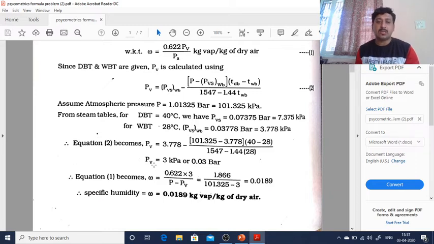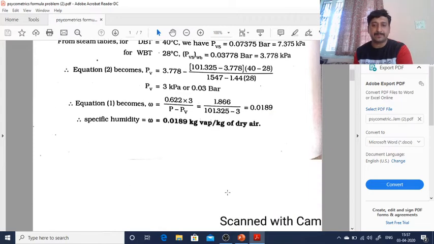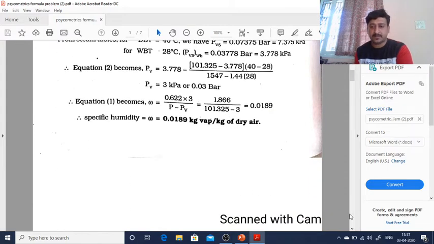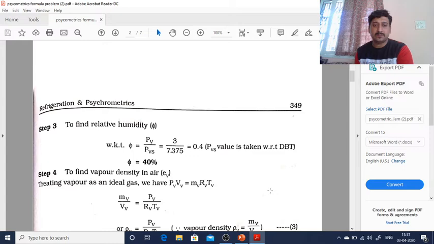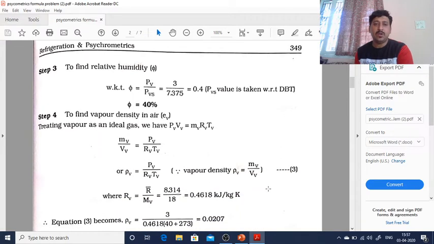Substitute in this, you will get PV as 3 kilopascal or 0.03 bar. So that you substitute in this, you will get 0.019189. That will be the specific humidity. Now to find relative humidity, that is PV by PS, value is taken with respect to DBT. So you just substitute it, you will get the answer as 40%.